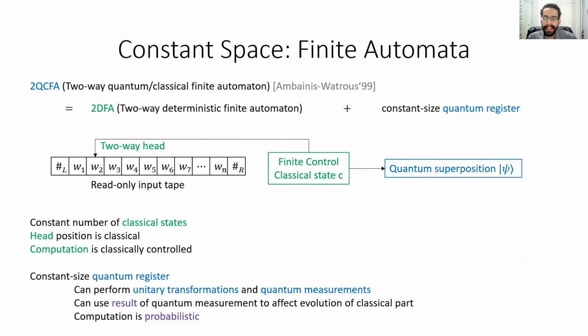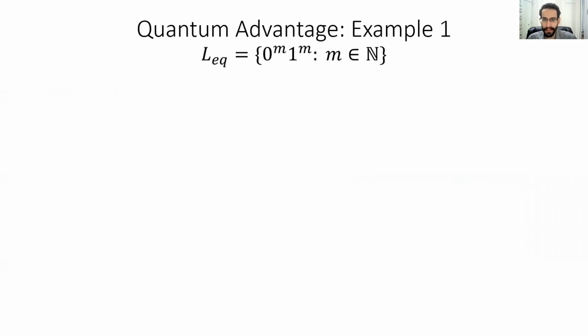Continuing, in the same paper in which Mbinus and Watrous first defined this model, they also exhibited two examples of languages for which 2QCFA provably outperform any sort of classical finite automata.